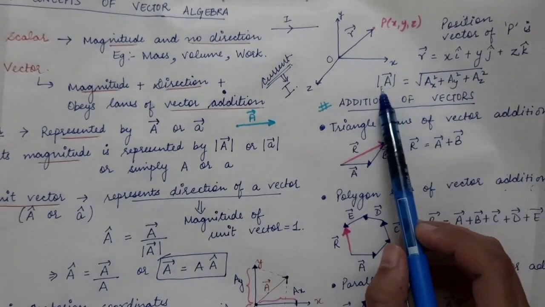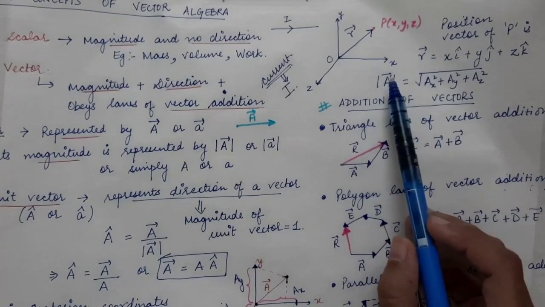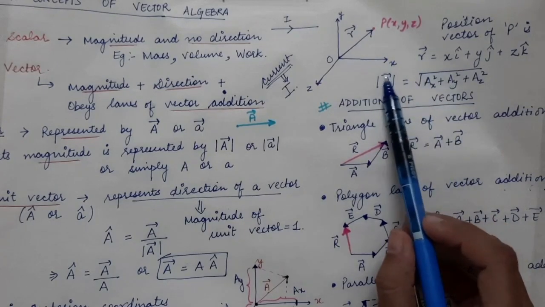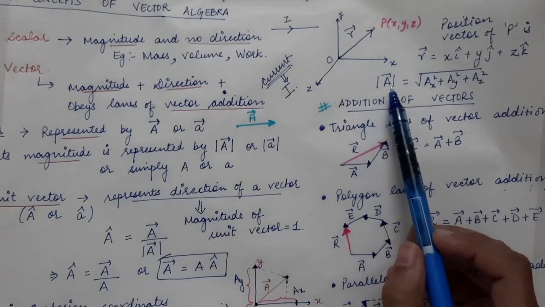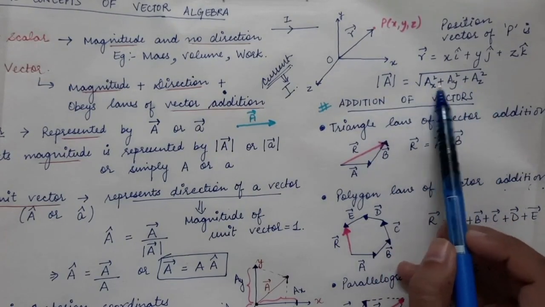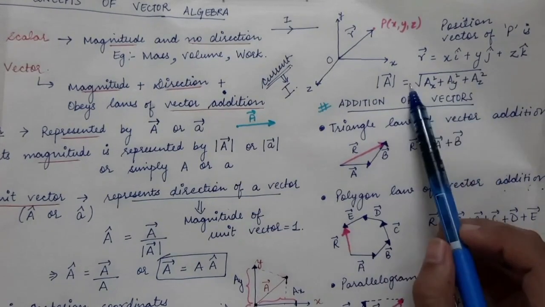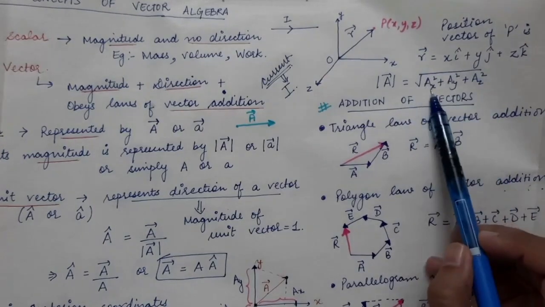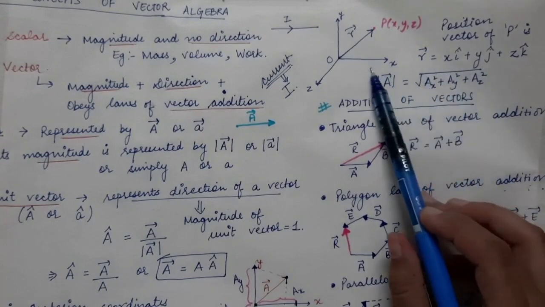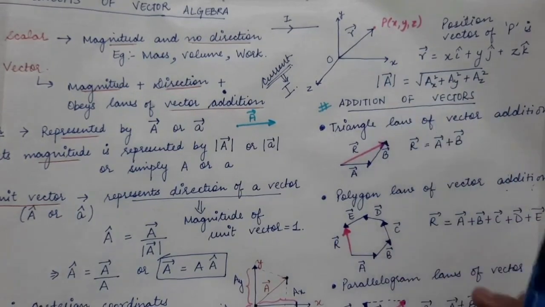Then the magnitude of a vector, since the vector a is represented by a_x i cap plus a_y j cap plus a_z k cap. So the magnitude of a vector is equal to the square root of the sum of the squares of all the three components of the vector. So this is equal to square root of a_x squared plus a_y squared plus a_z squared. So this formula gives you the magnitude of a particular vector.